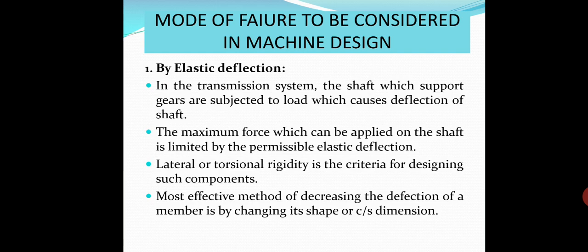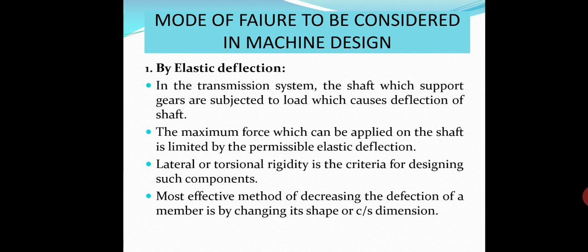So the first mode is by elastic deflection. In the transmission system, the shaft which support gears are subjected to load which causes deflection of shaft. So deflection is nothing but elastic deformation, but due to this deformation the machine part cannot function properly.